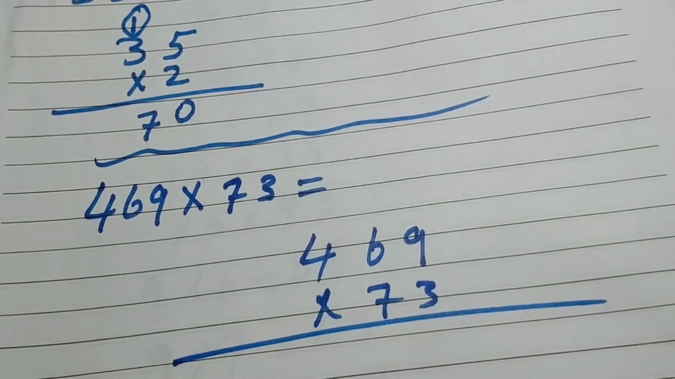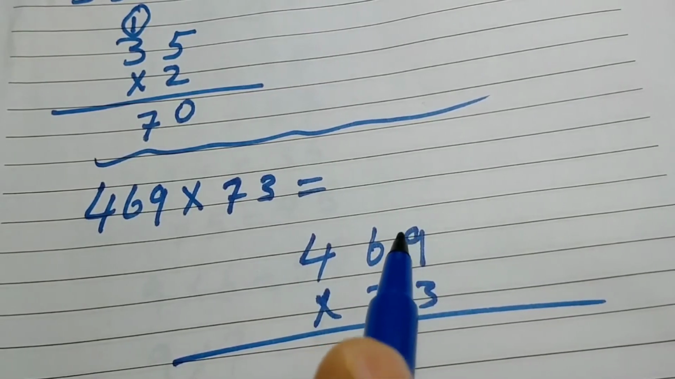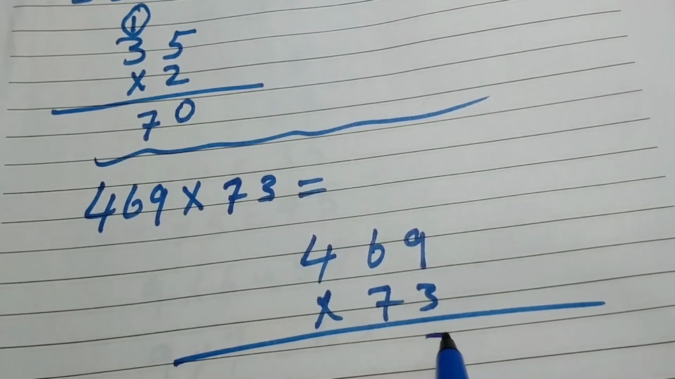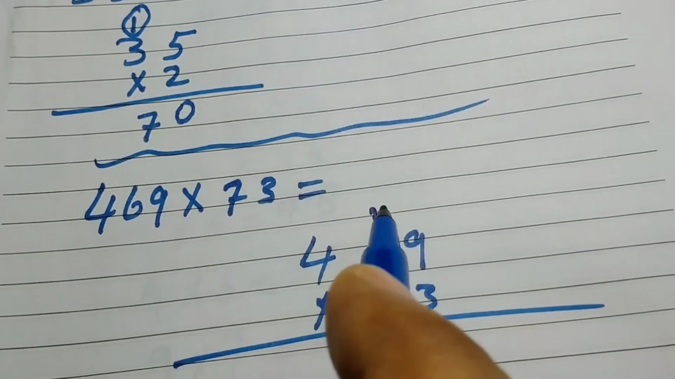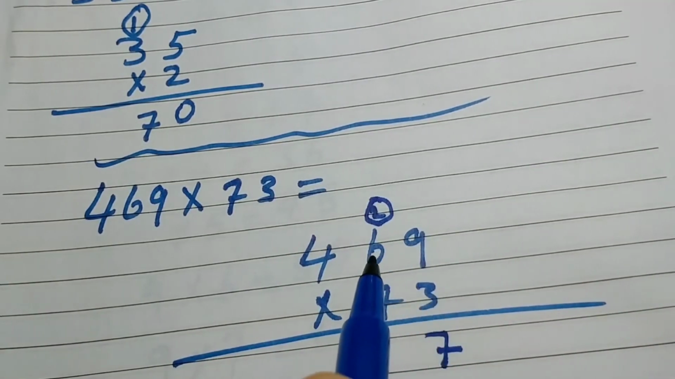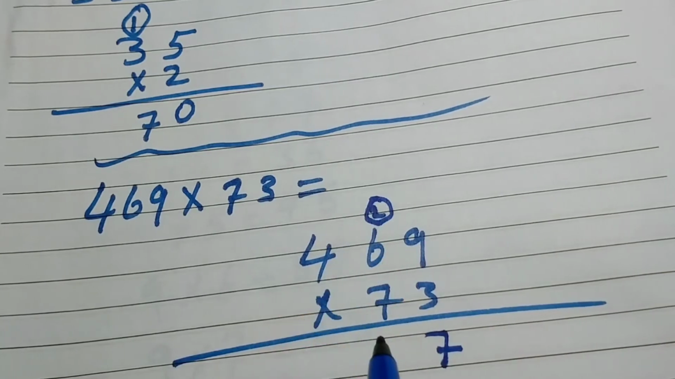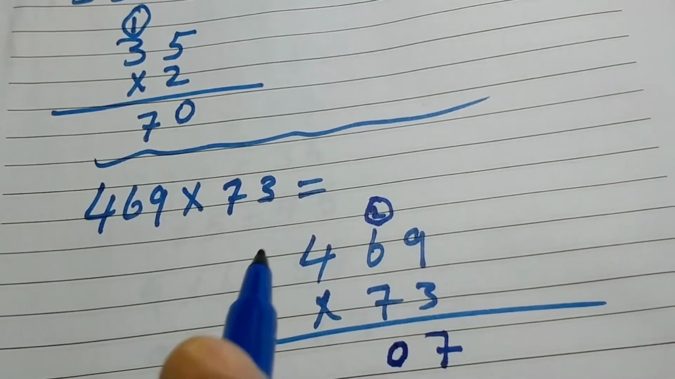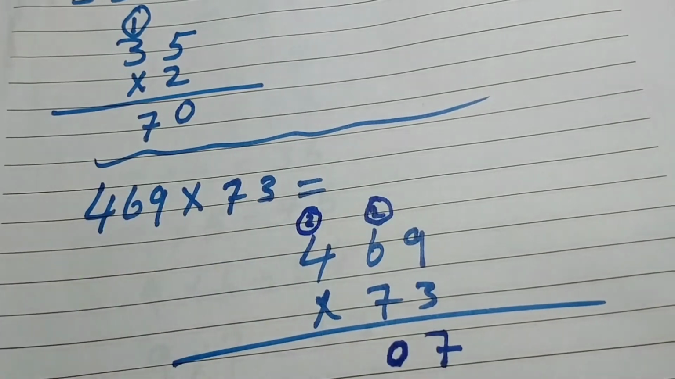How can you write this if you know the tables? That's why I told you tables are very important. That's why I'm saying it again and again, please learn the tables. So 3 multiply 9 equals 27. We write 7 here, and 2 we add in the next column. Clear? So 3 multiply 6 equals 18, plus 2, 20. We write 0 here, and 2 we add in the next column.